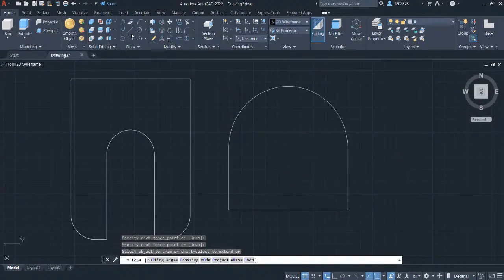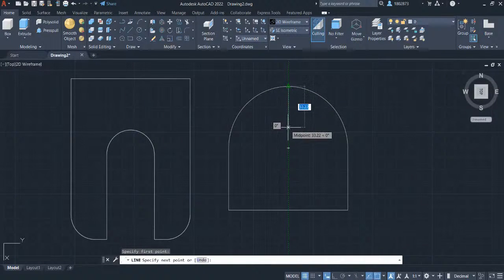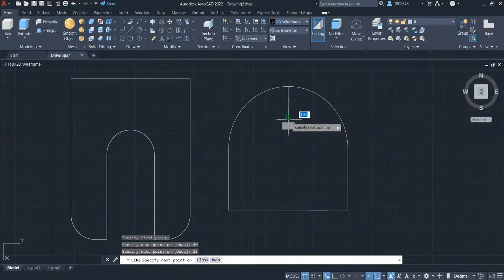Grab the line in the draw panel and we will create a line in the center point of this semicircle. Left click here and drag the crosshair over here and let's key in 40. Press enter. Hover your crosshair here and let's key in 15. Press enter. Left click here and press escape.